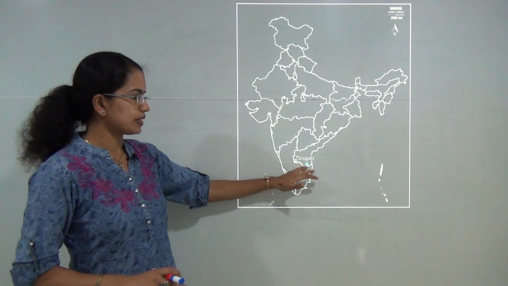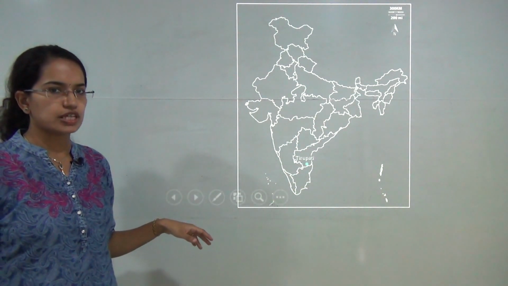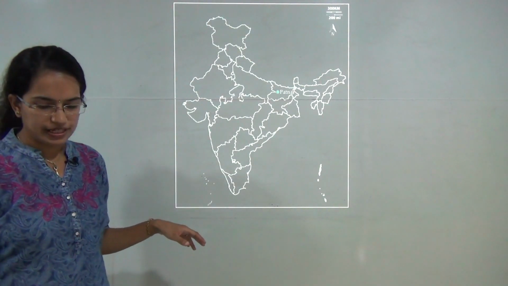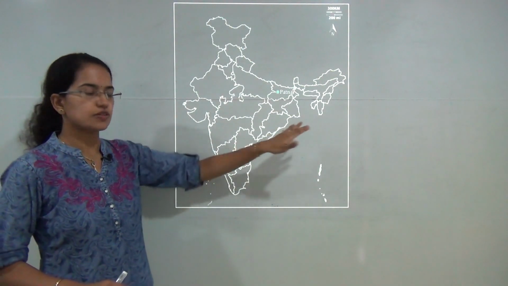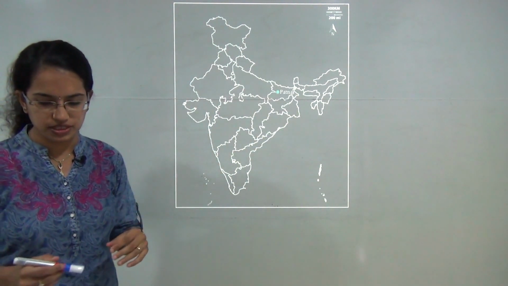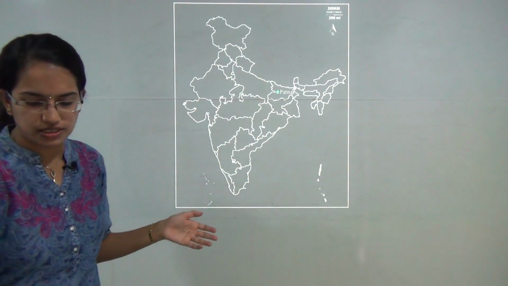The next was Tirupati. Tirupati was in the news because the recent Indian Science Congress was held in Tirupati. The next location is Patna. In Patna, the Prakash Utsav was held, the 350th birth anniversary of Guru Gobind Singh, who was the 10th Guru of the Sikhs.